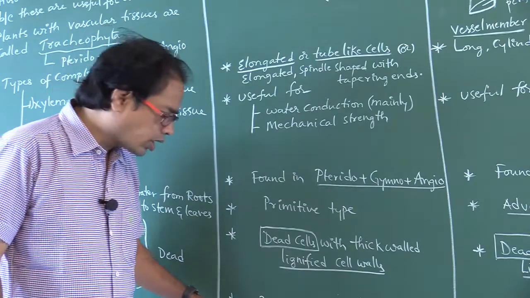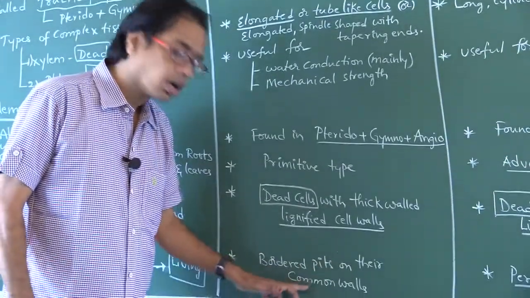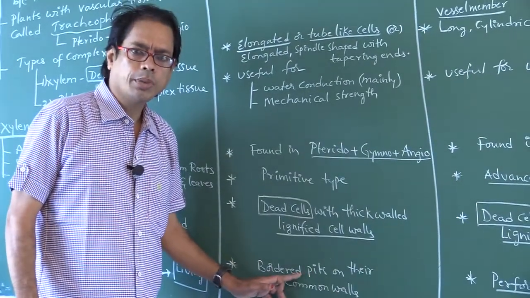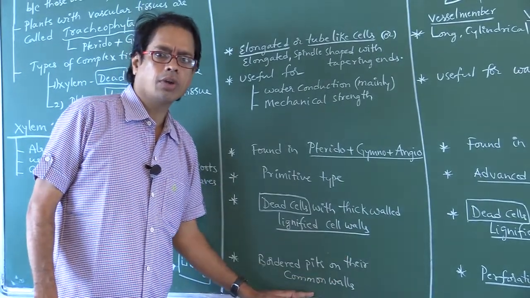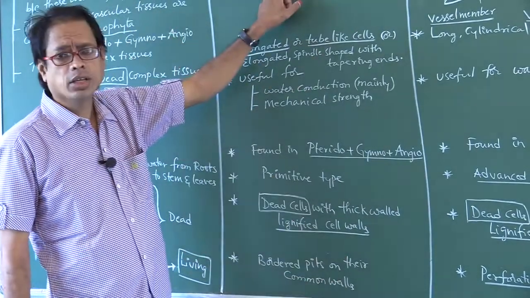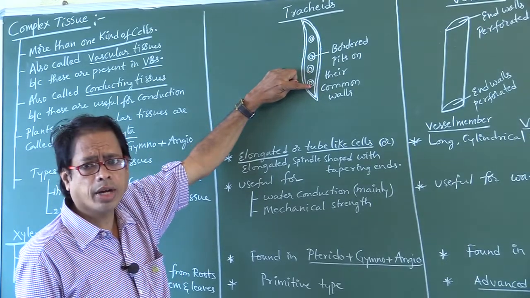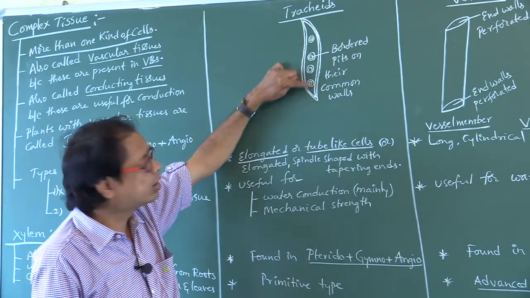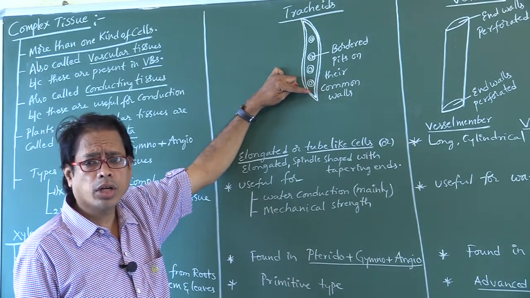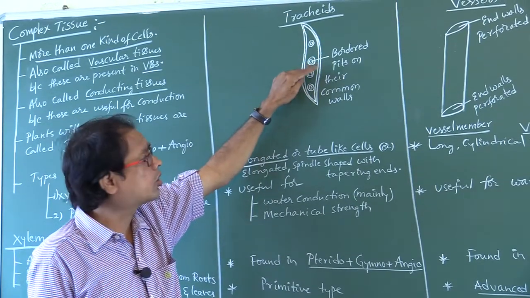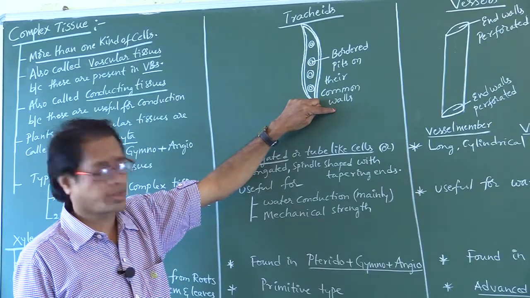Next, bordered pits are present on their common walls. Now look here, my dear students. These are the bordered pits. This is the common wall. So where do you find the bordered pits? Bordered pits are present on their common walls.